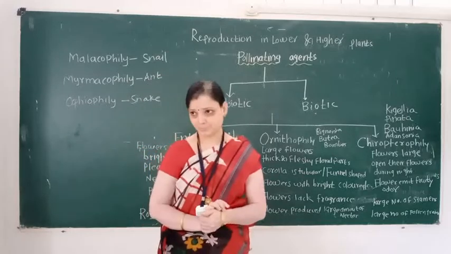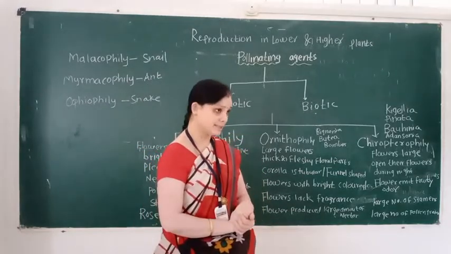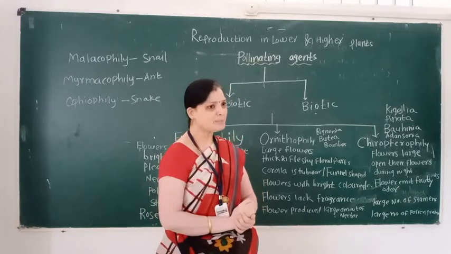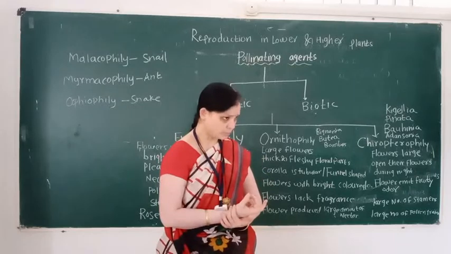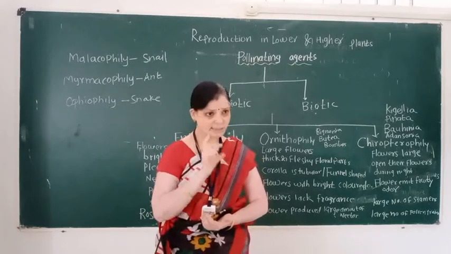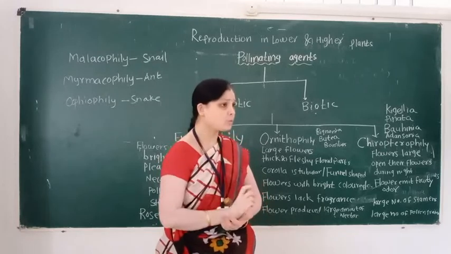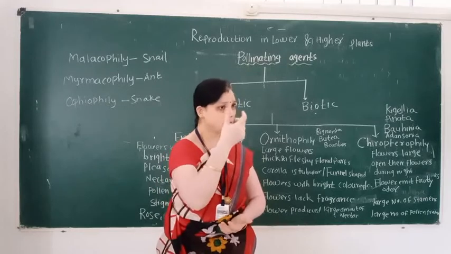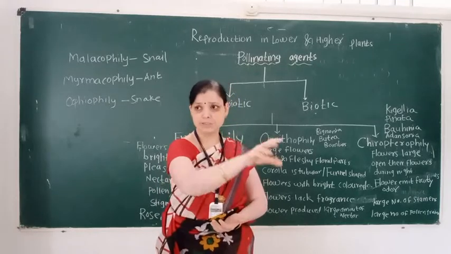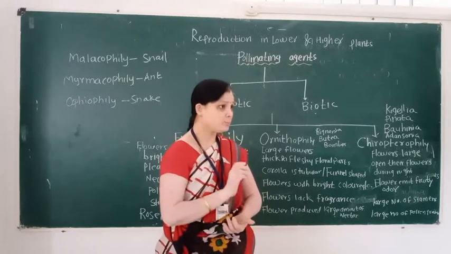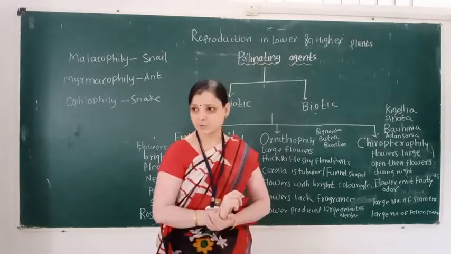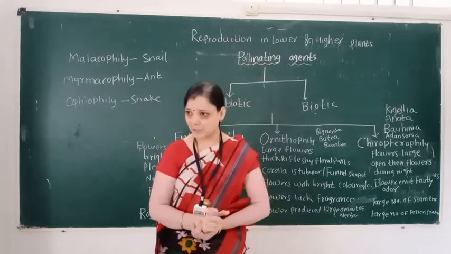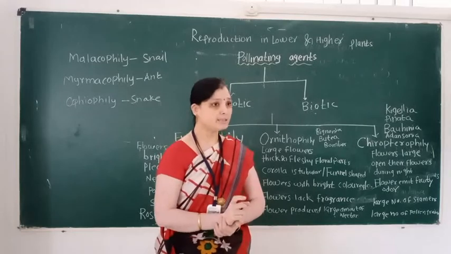In salvia, the lever mechanism is seen. Lever mechanism means, in the salvia plant, flowers are protandrous and stamens are bifurcated into two lobes. When insects visit this stamen, pollen grains get attached to the legs of the insect, and then the pollen grains are transferred. So in salvia, the lever mechanism is seen.